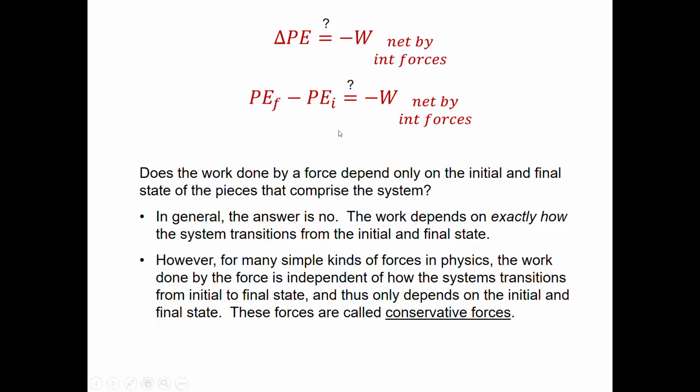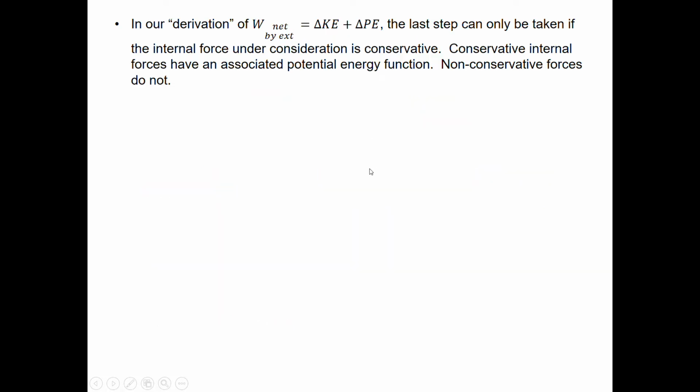And therefore it only depends on the initial and final state, not how you get from one to the other. The forces where the work done by those forces doesn't depend on how you get from initial to final are called conservative forces. So let's investigate some of those conservative forces and forces that are not conservative.